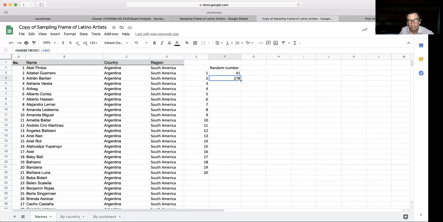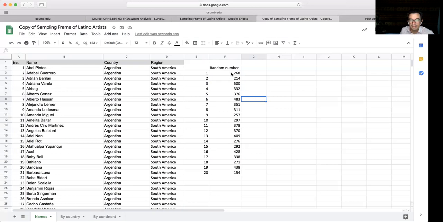One way to copy functions quickly in Excel or in Google Sheets is to go to this corner. And when it turns into a plus sign, you grab it with a left click and then you drag. That means it's copying whatever was in that cell into all the other cells in the selection. And if I let go, that is a list of 20 random numbers.